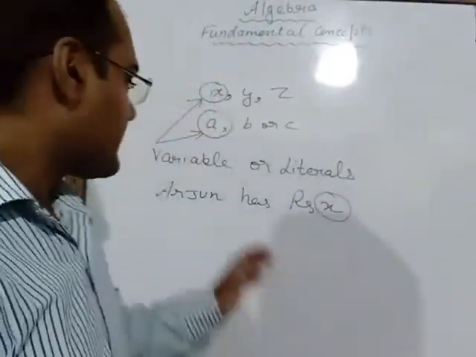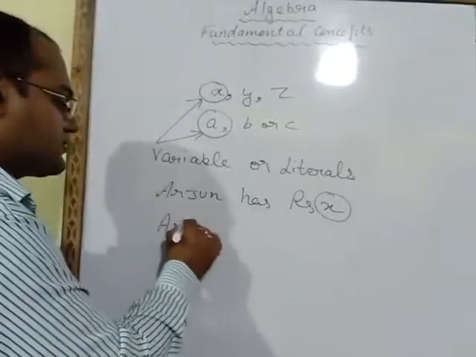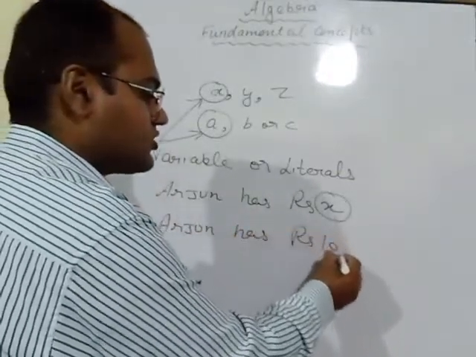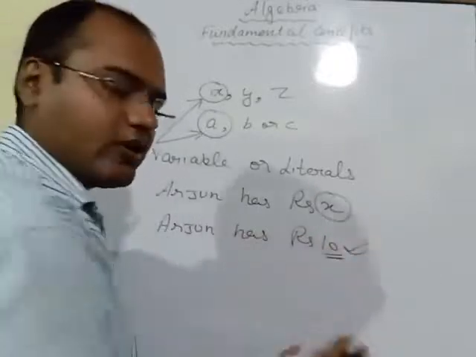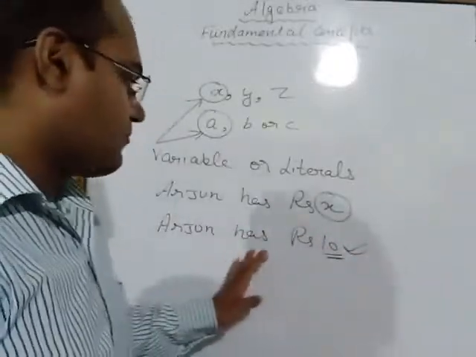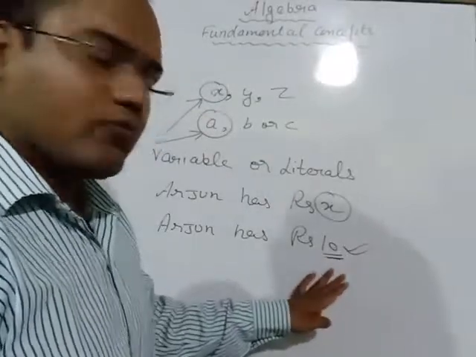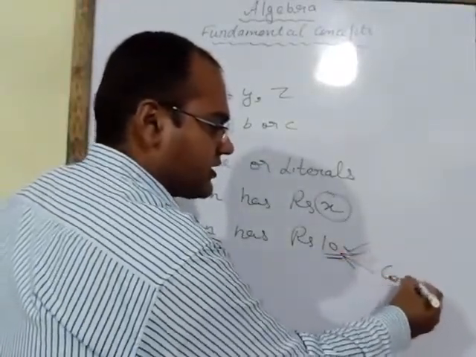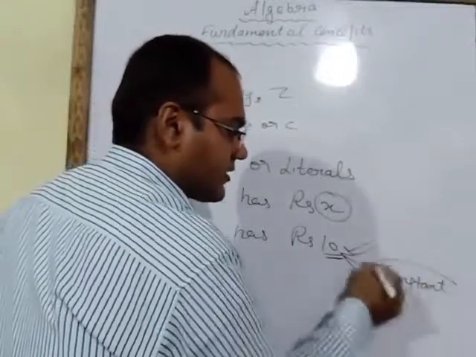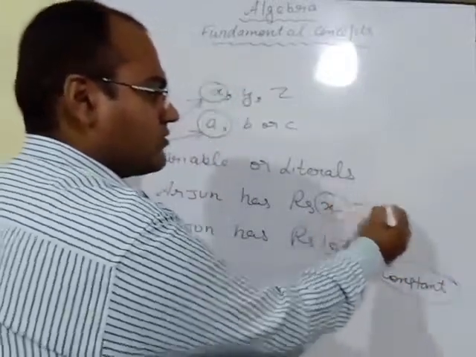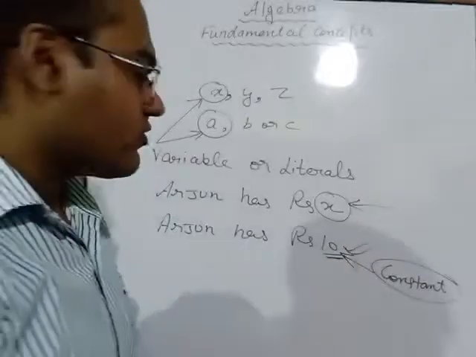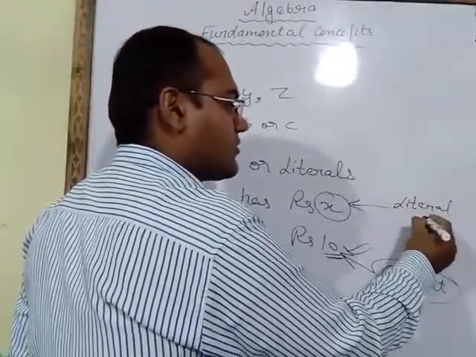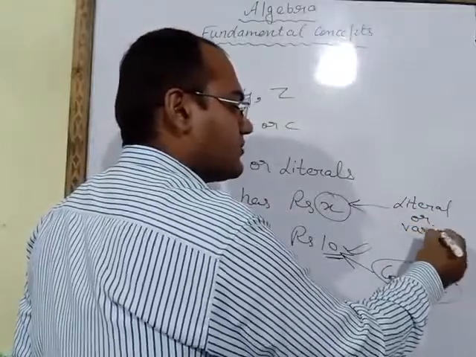If I say Arjun has 10 rupees, this value is known. We know the value. This known value is known as a constant, and this unknown value is known as a literal or variable.